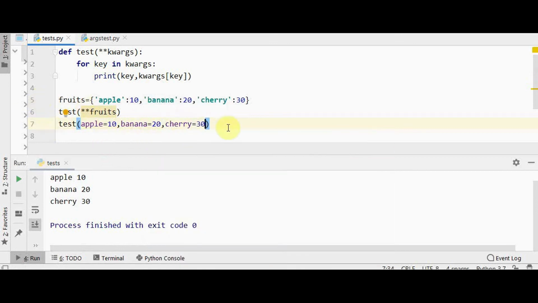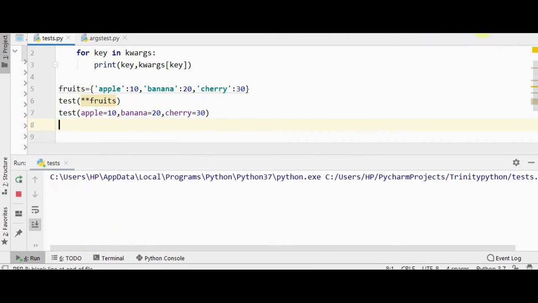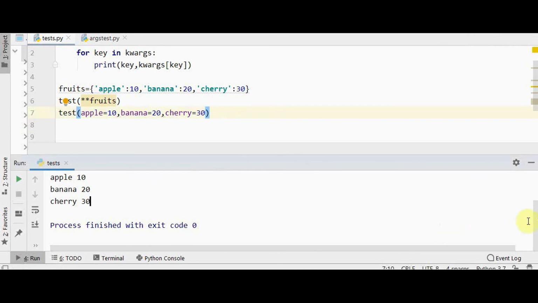So calling this function using this double star fruits and passing the named arguments, both are going to return the same result. I will just check it here. So we got the same output twice.